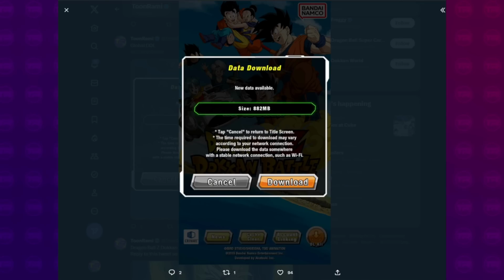With this data download that JP and Global received, Global getting the fatter one. Look at this, 882 megabytes. JP had 500, but that's because Global got a bunch of extra stuff for upcoming celebrations.